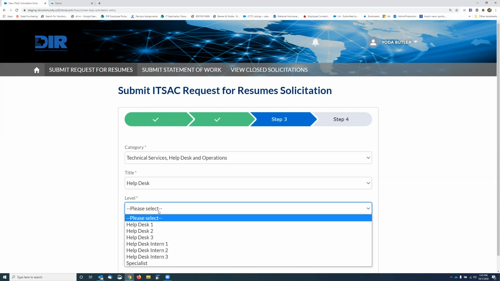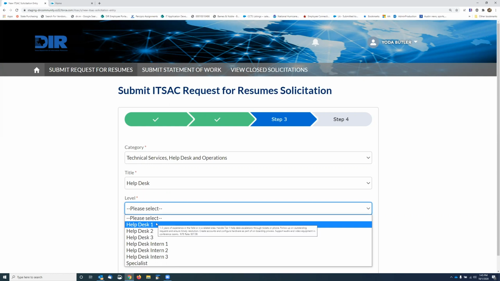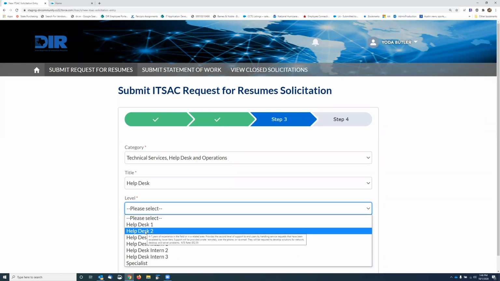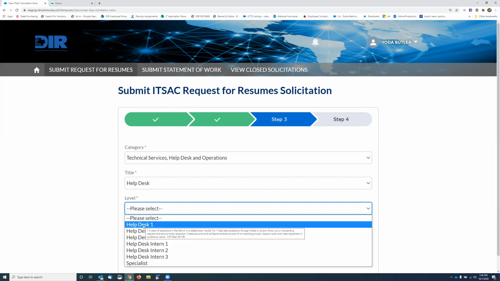Last, I have levels. So I have a help desk 1, 2, or 3. And again, I have hovering, and the hovering will tell you what the level entails and the NTE for that particular level. On this one, this is a help desk 1 to 3 years of experience, and the NTE is 3708. So as you're entering, you have the ability to look at what you need and maybe what your budget is. If your budget is, I can't fit a 2, then I'm going to go down to a 1.